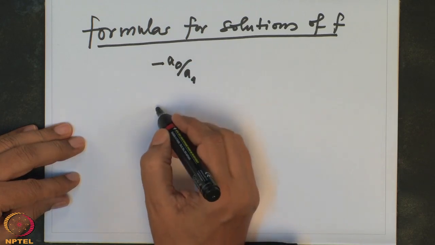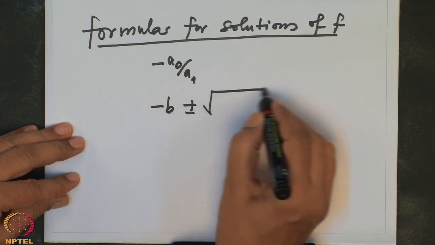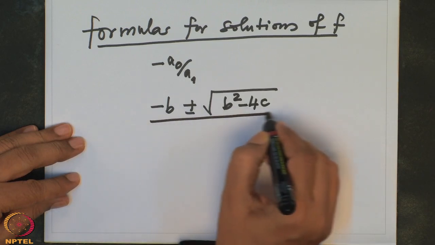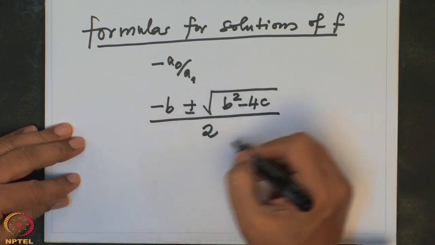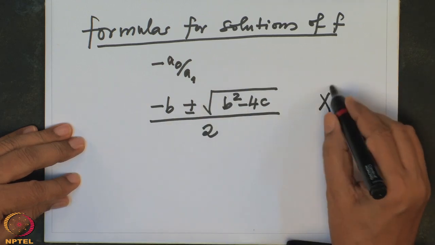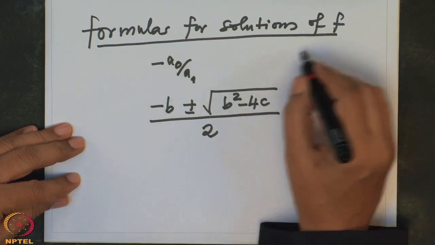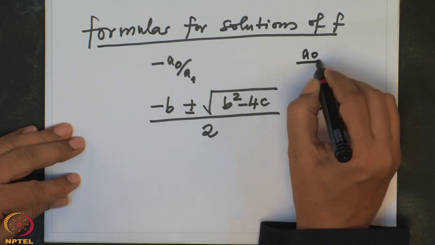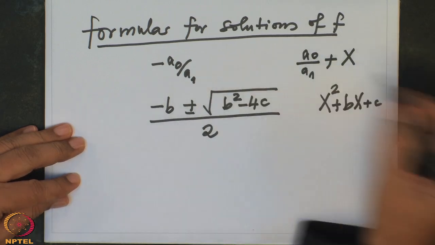In the case of quadratic, you remember it was minus b plus minus square root of b square minus 4c divided by 2. This is the formula for the solutions of the quadratic equation x square plus bx plus c. The linear one you could also do like this, a_0 by a_1 plus x, you just send it to the other side.